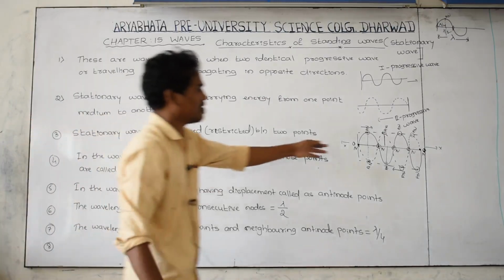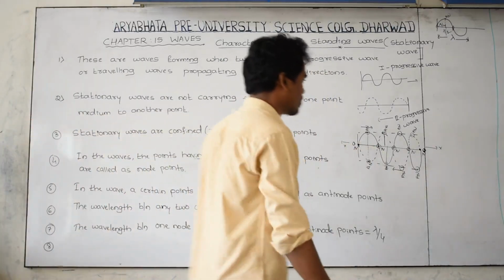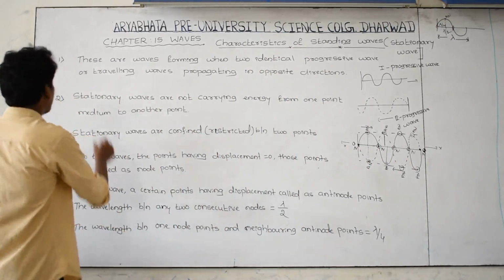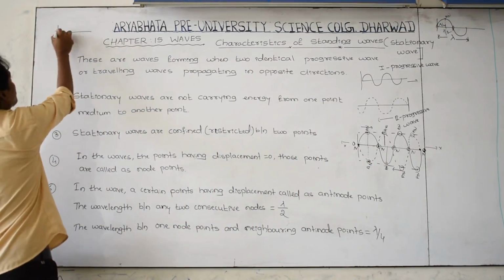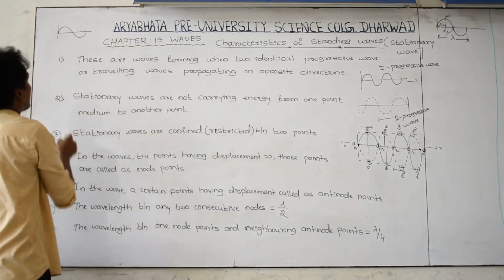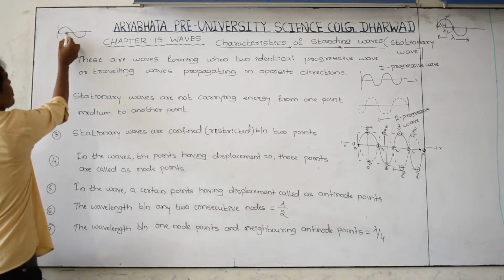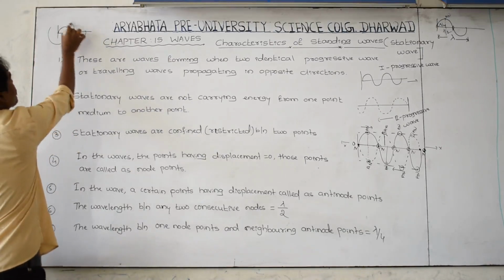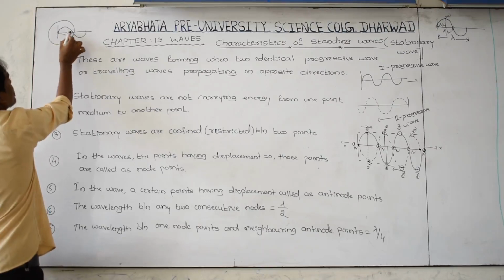And you understand this diagram with respect to this one. If you consider it as a wave, this is one wave, and if you consider just this part, we are going to call it a loop.